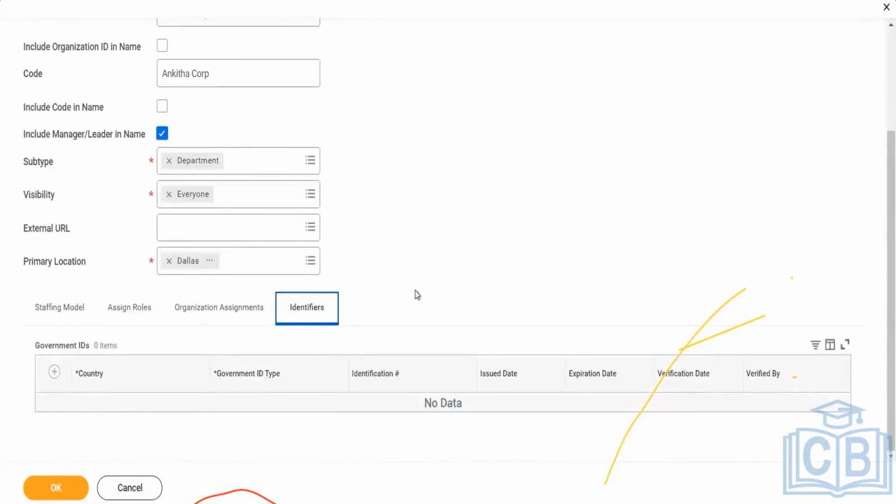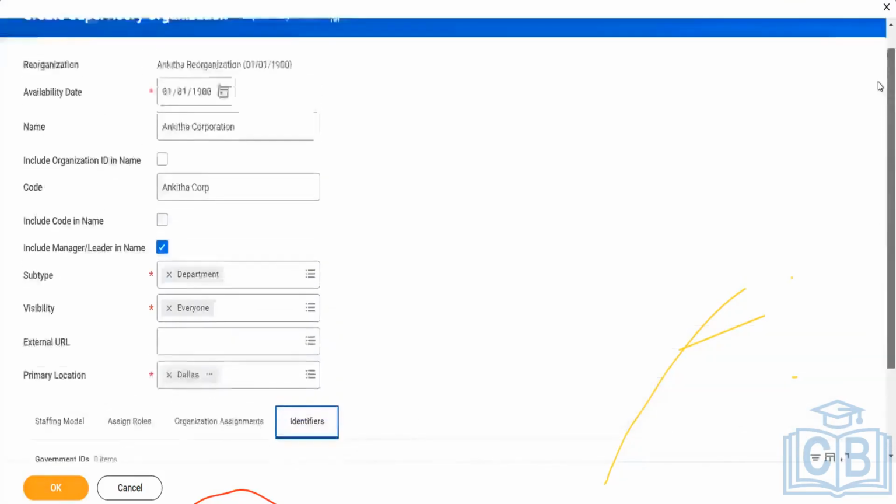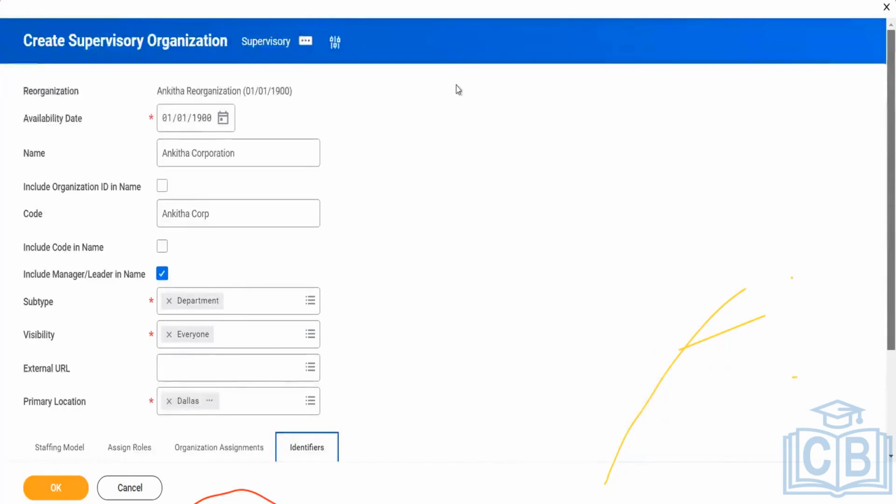Now identify if there are any identifiers like government IDs. What kind of government IDs are needed for that particular country? You can mention it here, like for India, PAN card and Aadhaar card, SSN number for USA. You can mention everything here now. These are the parts of my supervisory organization, and this completes its creation. I will click on OK. Clicking in Workday means you are saving your changes.